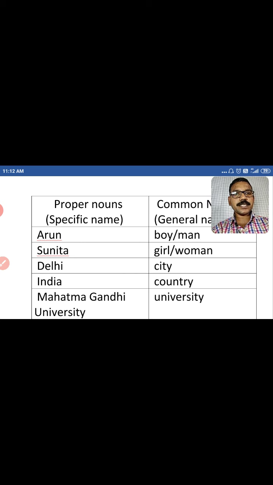And second example we can see Sunita. Sunita is one of the particular girl name. So Sunita is a proper noun and girl and woman is a common noun. And next we can see city. City is a common noun. Okay, so if we talk about the particular city, Delhi. Okay, Delhi is the proper noun.